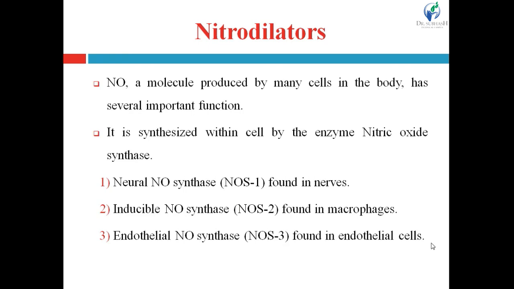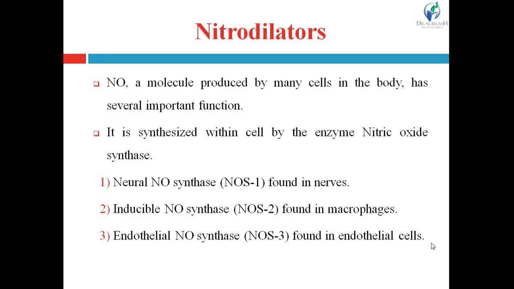Nitric oxide is a molecule produced by many cells in the body and has several important functions. It is synthesized within the cell by the enzyme nitric oxide synthase, right? And this enzyme has three isoforms.